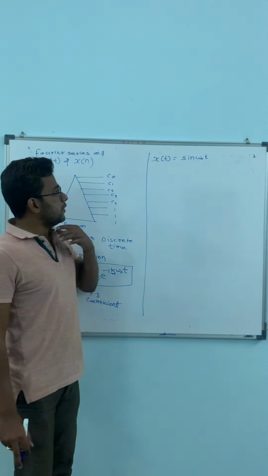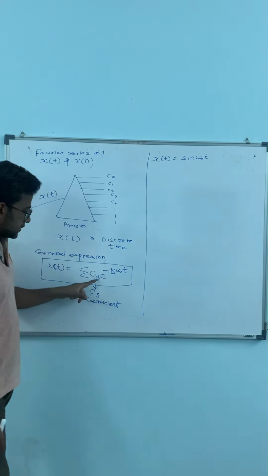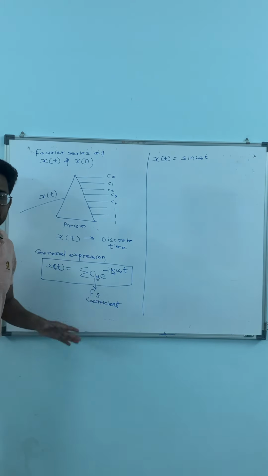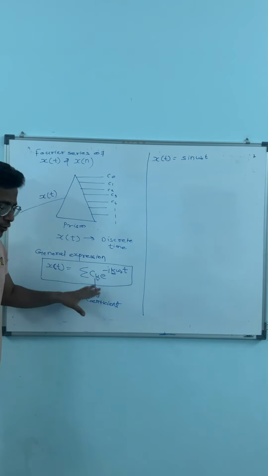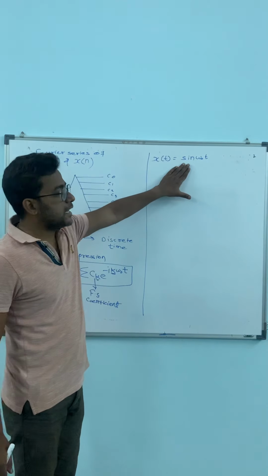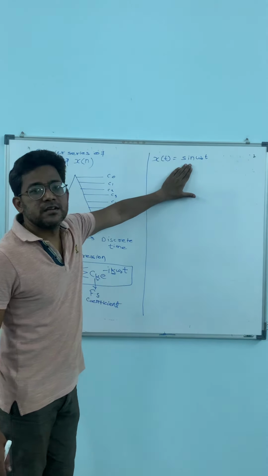So we have to get the coefficient of this sine omega 0 t. What is our concept? This is Ck into e raised to minus jk omega 0 t. This is the general expression; you don't need the derivation of this concept. We just keep in mind Ck e raised to minus jk omega 0 t. So x of t equals sine omega 0 t, and I have to find the Fourier series coefficient of this sinusoidal term.